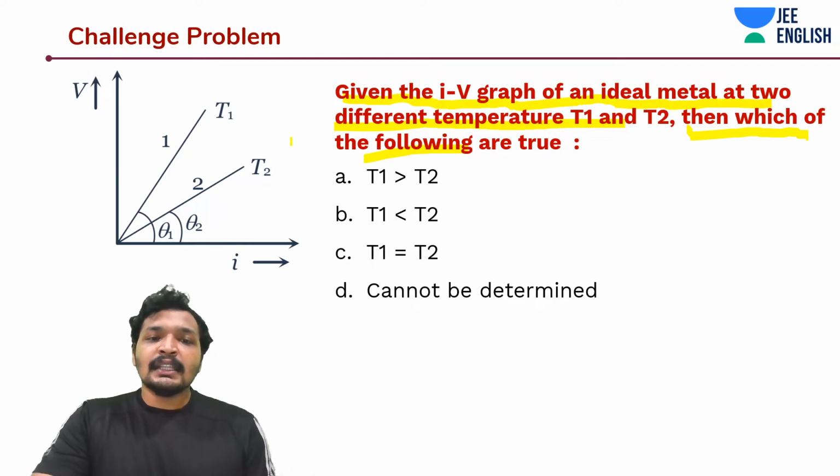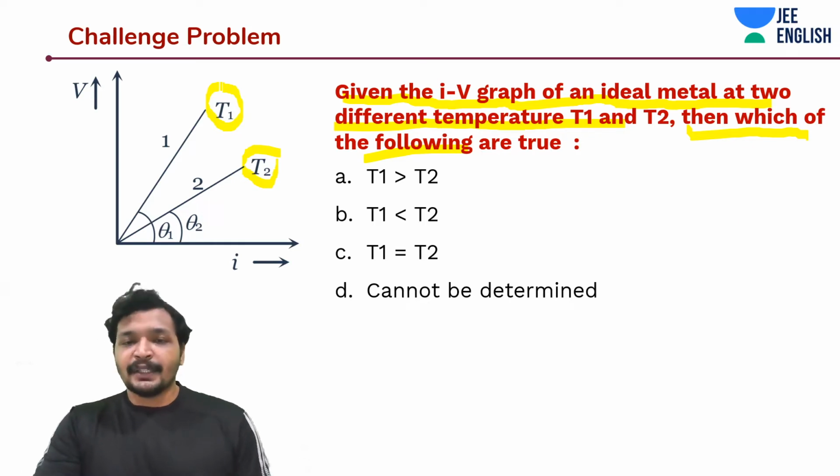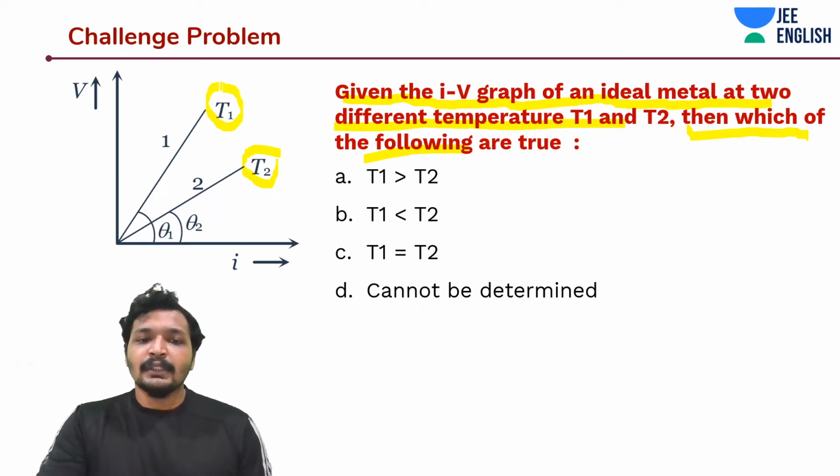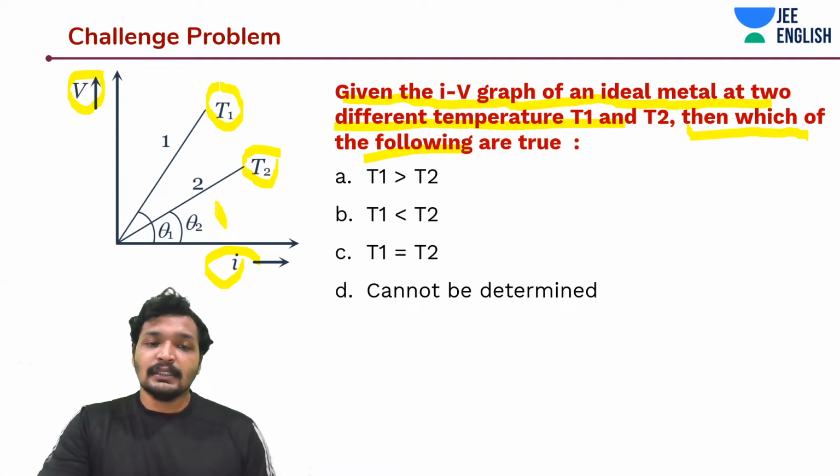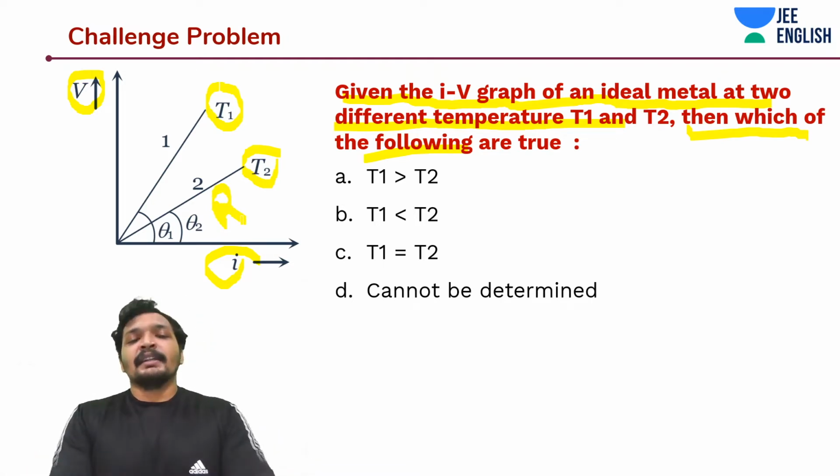So you have been given two lines, and these lines denote something. You should know it by now, the slopes of T1 and T2 can tell us about the temperature. On the x-axis current is plotted, on the y-axis voltage is plotted. So what does this mean? The slope is nothing but resistance.